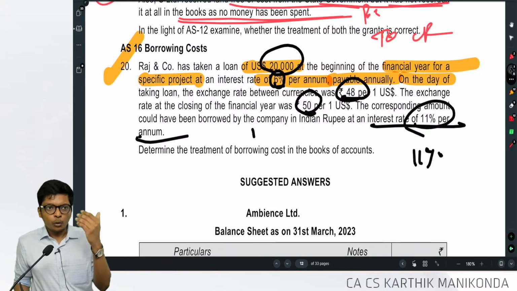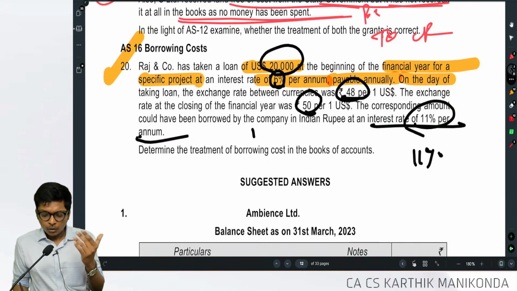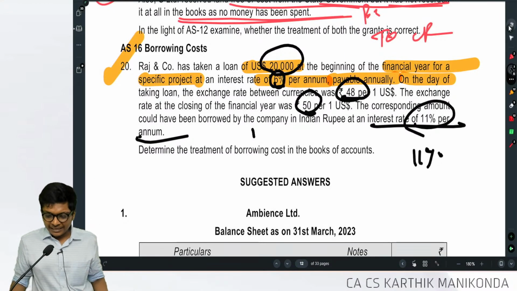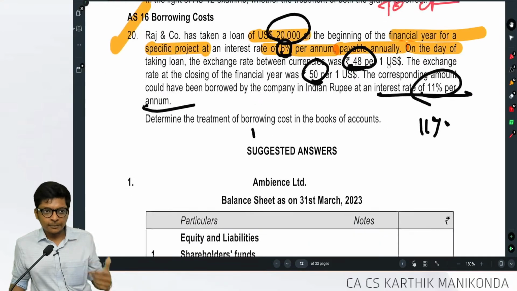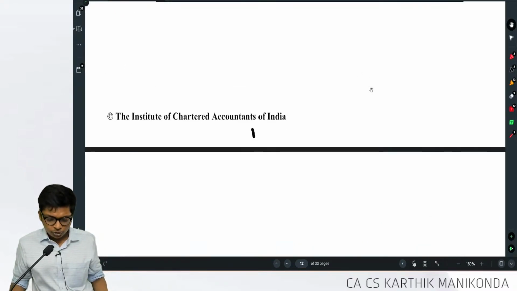Facts are clear. What is foreign? What is India? What is the rate? Quickly, I will go to the solution. So, it's easier. We can be fast over there. Let me go to the solution, guys.